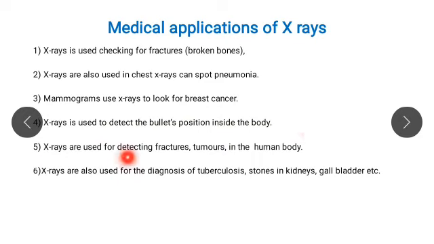They are used for detecting fractures, tumors in the human body, and they are also used for the diagnosis of tuberculosis, stones in kidneys and gallbladders. And the reason is that the penetration power of X-rays is very high.